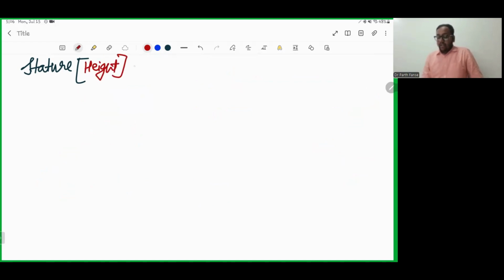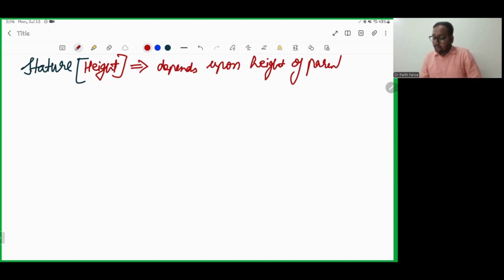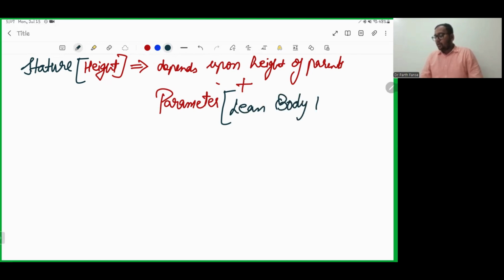Now the stature or height of a child depends upon the height of parents. There is also a parameter in pediatrics called lean body mass. So there are two factors responsible for the stature or height of a child. The first one is the height of the parents, and the second is lean body mass.